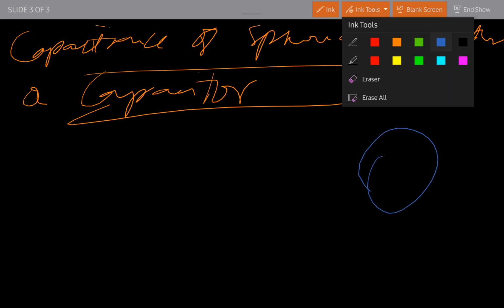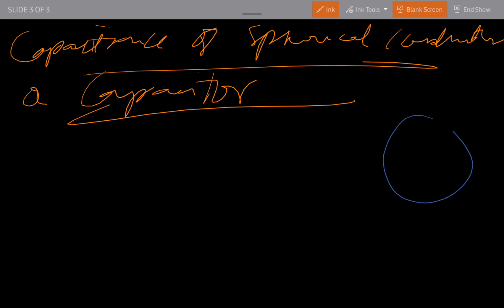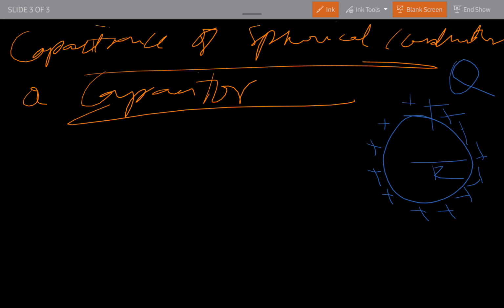This was the circle, and here it will have plus charge around it. Here is the radius R, and the charge Q is here.